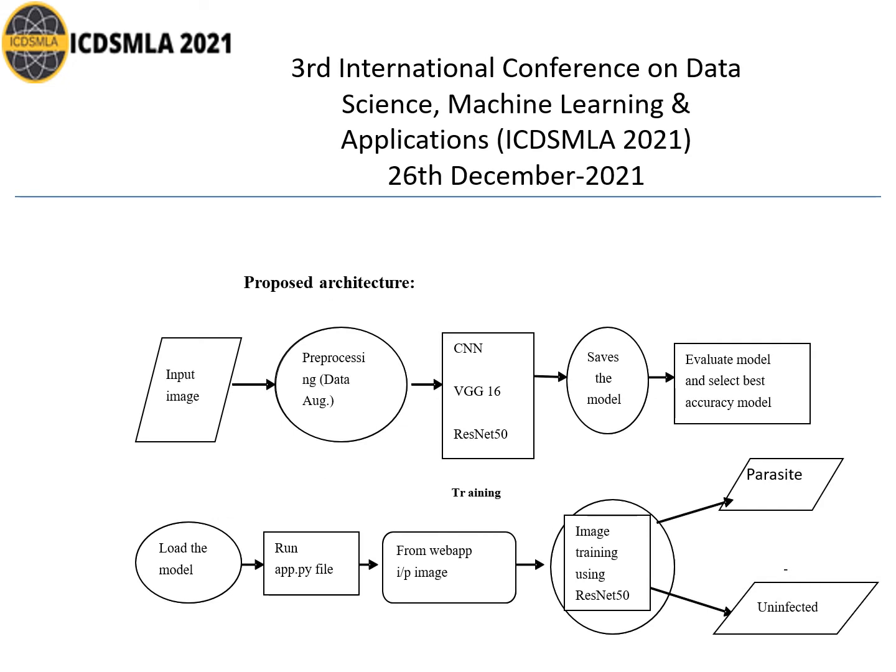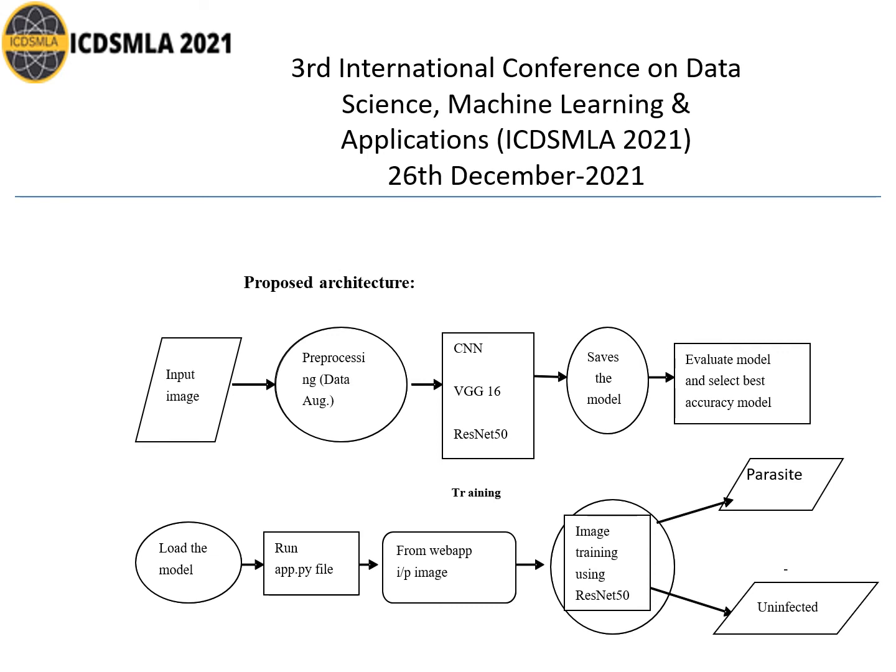This is the proposed architecture. Firstly, we have taken the cell image, then pre-processed it using data augmentation techniques. Then I have used three models: CNN, VGG16, and ResNet 50, and out of that ResNet 50 gives higher accuracy.